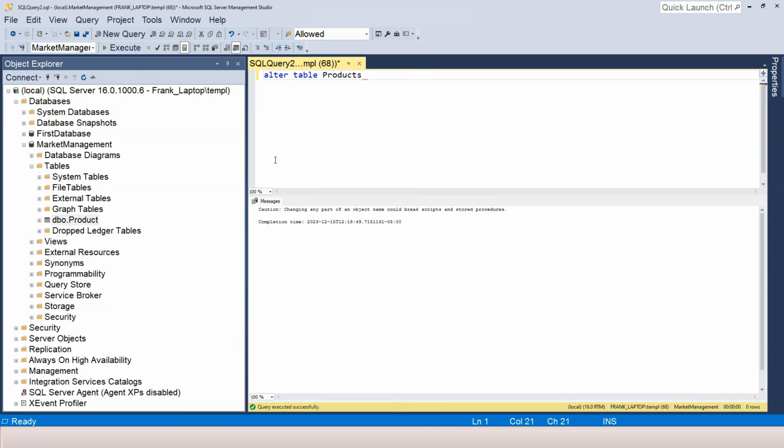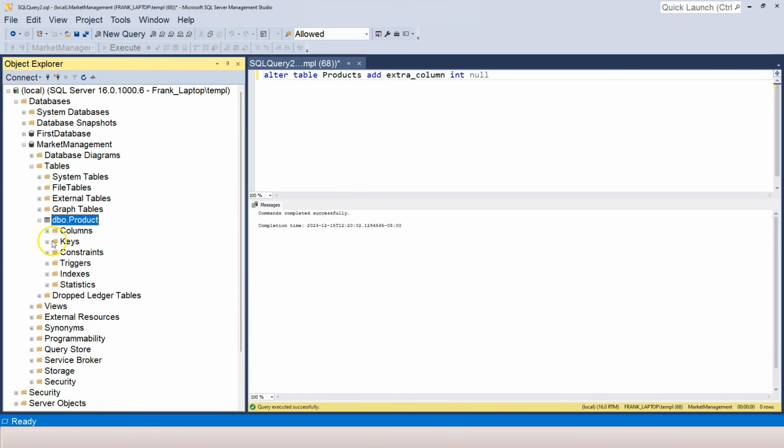So in this case, the table name is products. And then we can say add, let's just call the column extra column, then the data type of the column, I'm going to use integer, and then the column constraint. So let's say that column constraint is null, and then I press F5.